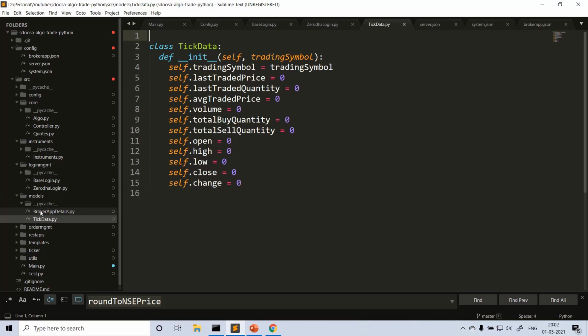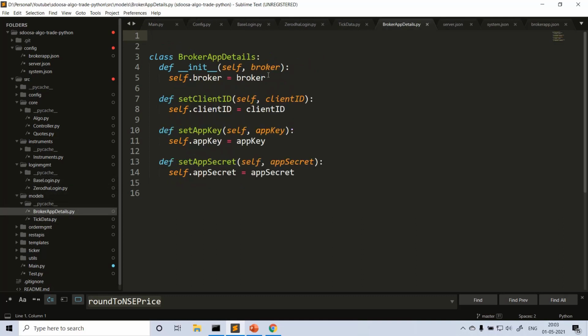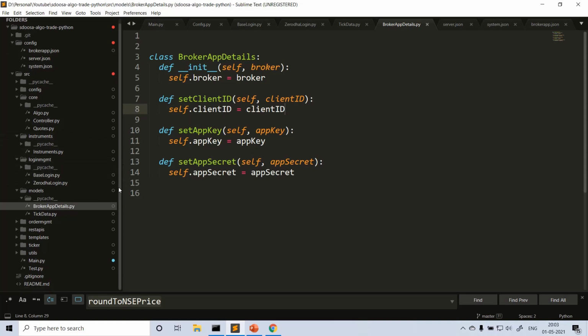And broker app details. I told you I have been using broker app details in Zerodha login and the base login page. So what are the broker app details? We're just setting the broker, which broker it is, the broker name, whether it's Zerodha or Fyers, and then client ID, app key, app secret. These are the properties we'll get from the broker app.json. Where exactly these are being set, I'll explain the complete flow once I cover these modules one by one.